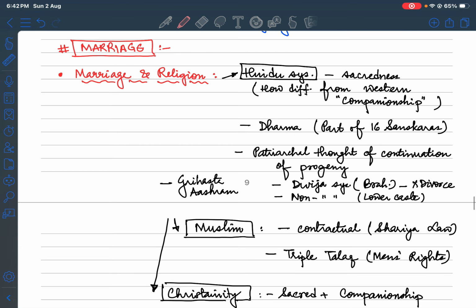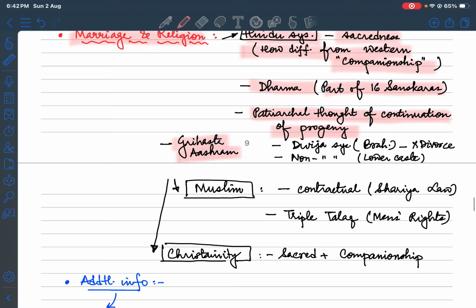Coming to the marriage part now. That was broadly about lineage and descent. In marriage and religion, when we link them, we are talking about the Hindu system, where sacredness differs from Western companionship. In the Hindu Marriage Act, the sacredness has evolved, dharma is linked to it, it is part of the sixteen sanskaras, and the patriarchal thought of continuation of progeny is linked with the institution of marriage. Grihastha ashram is one of the ashrams of one's life. In the Dvija system of Brahmanas, no divorce is linked, while the non-Dvija system is linked with the lower castes.